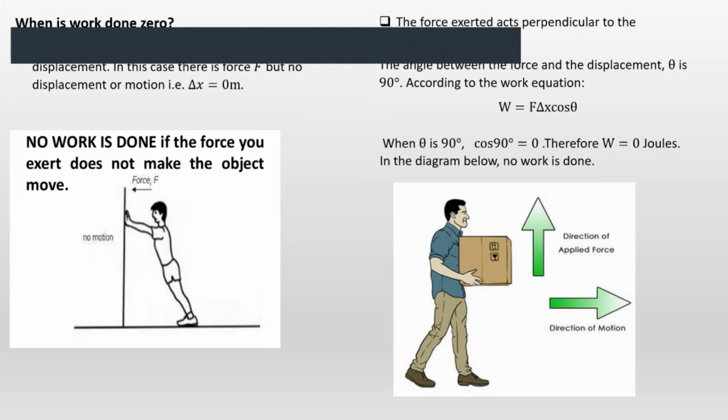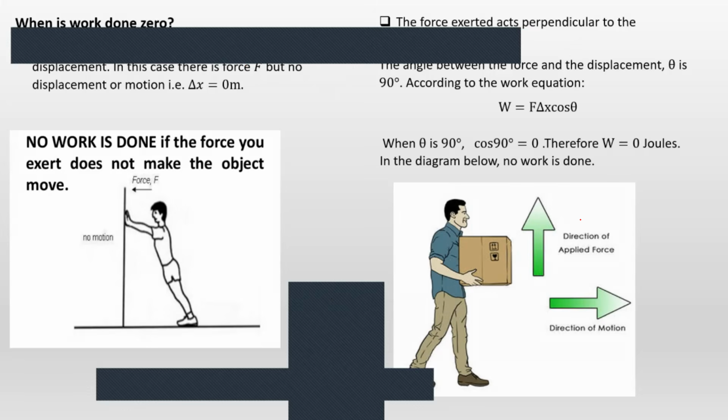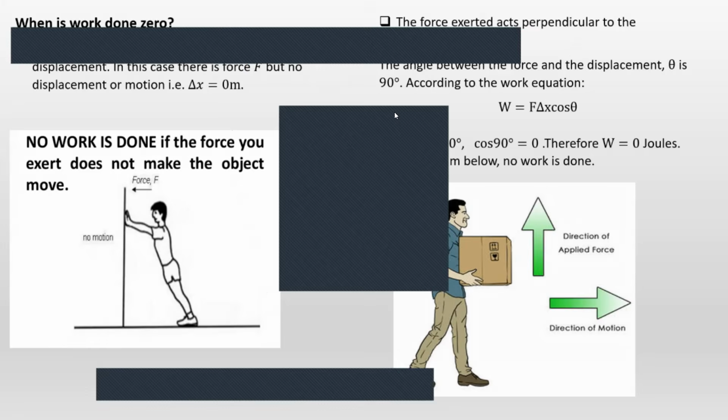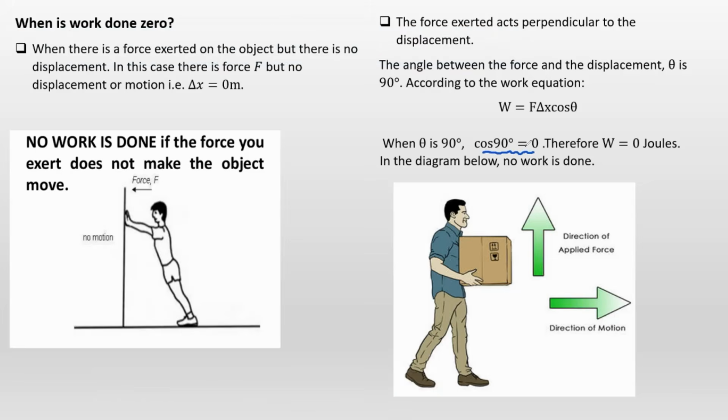Here's a scenario when work done is 0. Now, there is a force, true. There is displacement, true. But the force and the displacement are acting perpendicular to each other. So therefore, in that case, cos 90 is equal to 0 right there. Okay, good. So that's when work is not done.